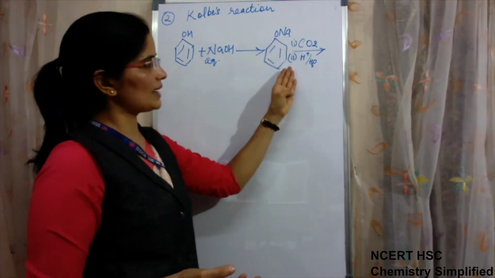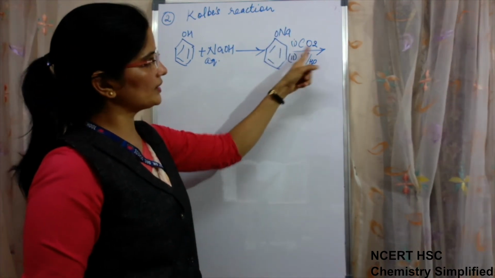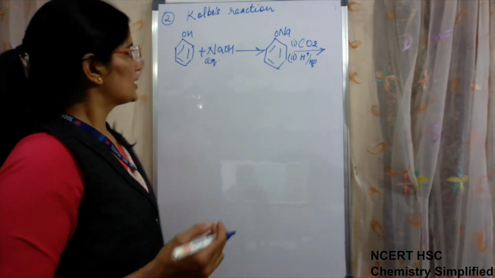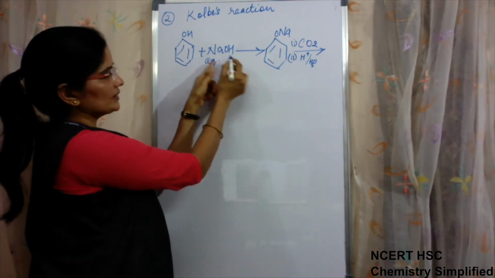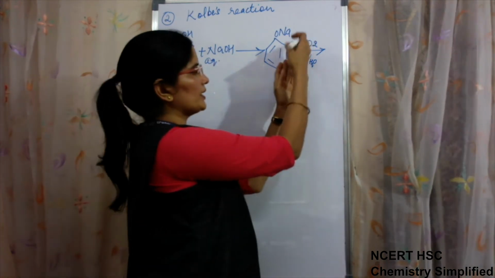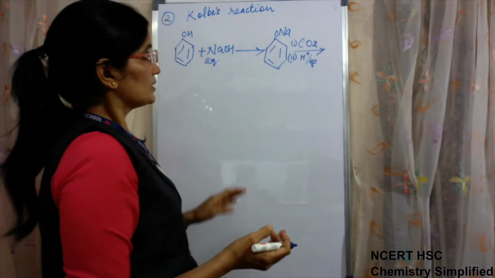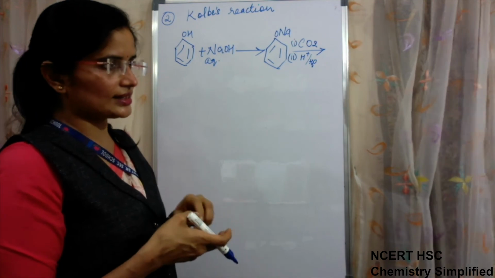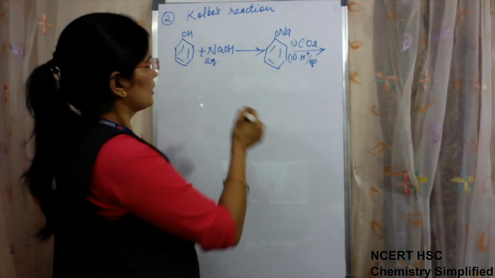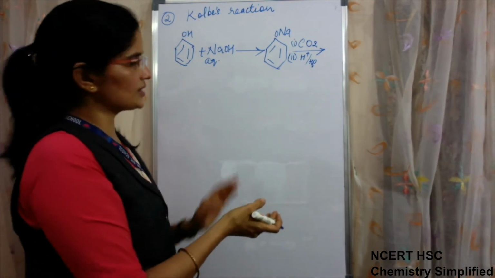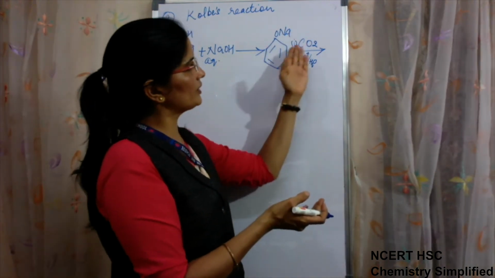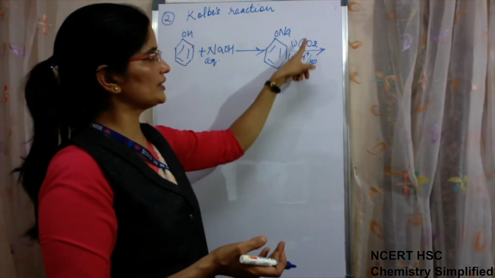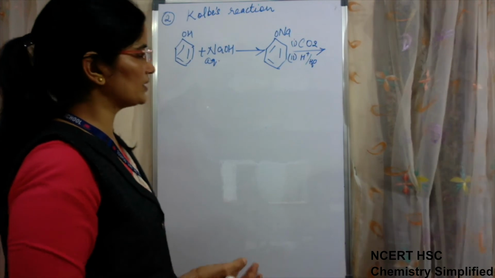Sometimes we write the reagents plus NaOH, sometimes we write them on the arrow. Generally on the arrow we write reaction conditions, catalyst, temperature, pressure. But when there are compound reactions, we also write the reagents which are reacting on the arrows.